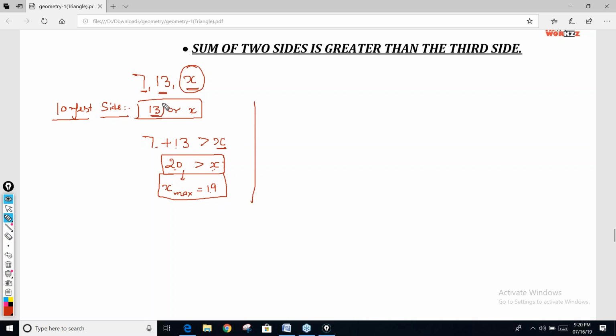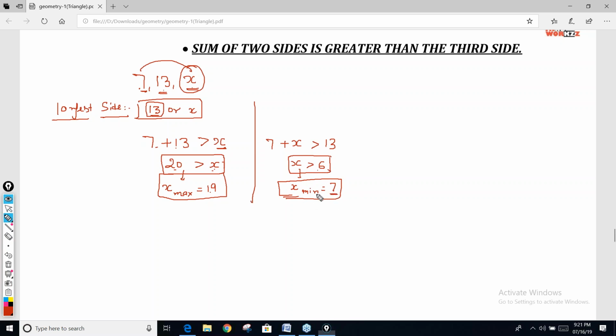Now, if the longest side is 13, then you will say the sum of these two sides should be greater than the third side. Then x should be greater than 6, 13 minus 7. So if x is greater than 6, what is the minimum value of x? It is 7. It cannot be 6 even, Tripjot. If it is 6, again the triangle will not be possible. x should be greater than 6. Now the question is complete.